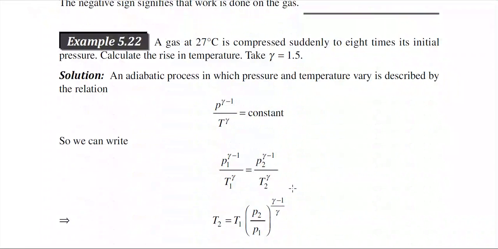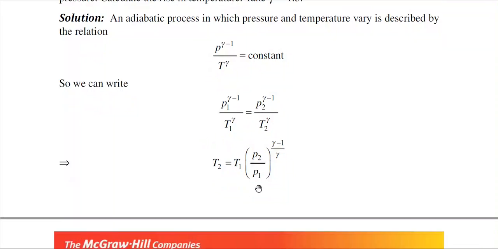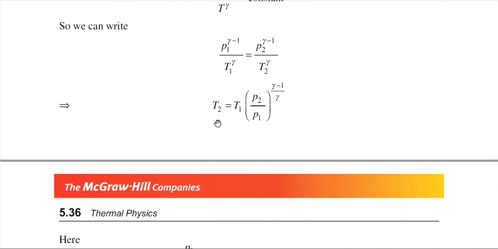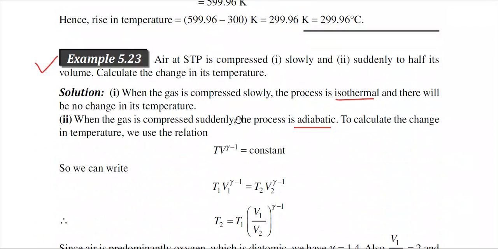So the next problem is that a gas at 27 degrees centigrade is compressed suddenly to 8 times its initial pressure. Calculate the rise in temperature. Take gamma is equal to 1.5. But this problem is similar to the earlier problem, so we can skip this problem, because these are very easy. Just use the TP relation, and from there you can calculate the final temperature, because all other values are known to us.